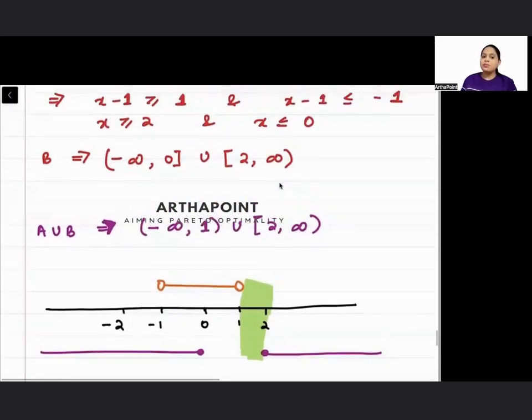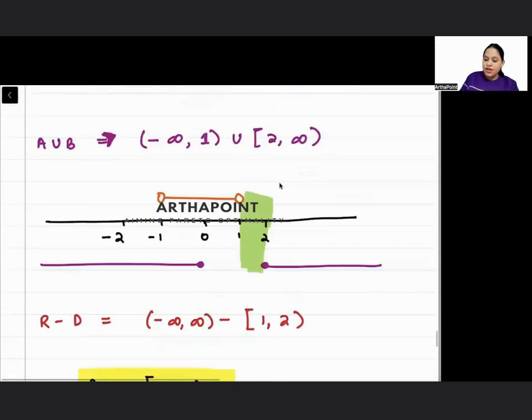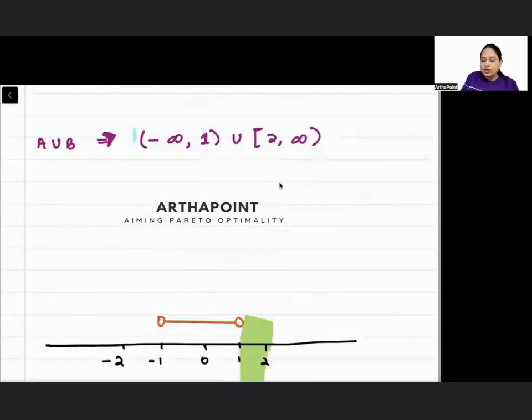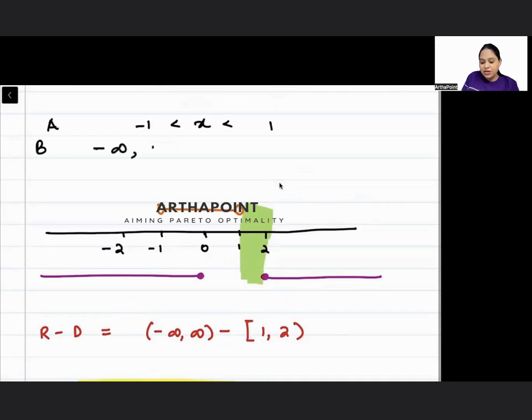So you can write A union B like this as well. First try to understand what is A union B. A union B is all numbers from -∞ to 1, 1 not included, and all numbers from 2 to infinity, 2 included. Because what was set A, beta? Set A was all numbers between -1 and 1, with 1 and -1 not included. Set B is all numbers between -∞ to 0,